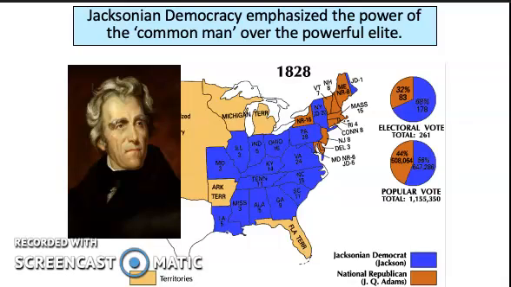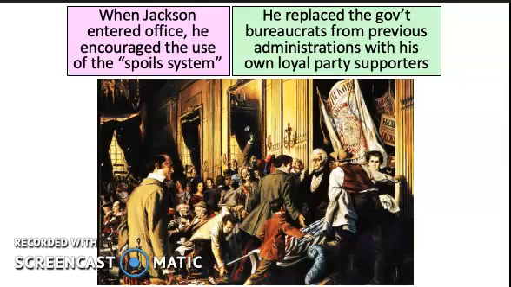And he does this in several different ways. The first way is he actually gets rid of many of the powerful elite that are in Washington. It's really Jackson who's the first one to really talk about draining the swamp in Washington, to use a common, modern political phrase. So what he does is he encourages the use of what's called the spoils system. And so what he does is he gets rid of these government bureaucrats that many people had believed to be ineffectual or corrupt. I mean, the ideas that we have today are not new ideas in American politics, guys.